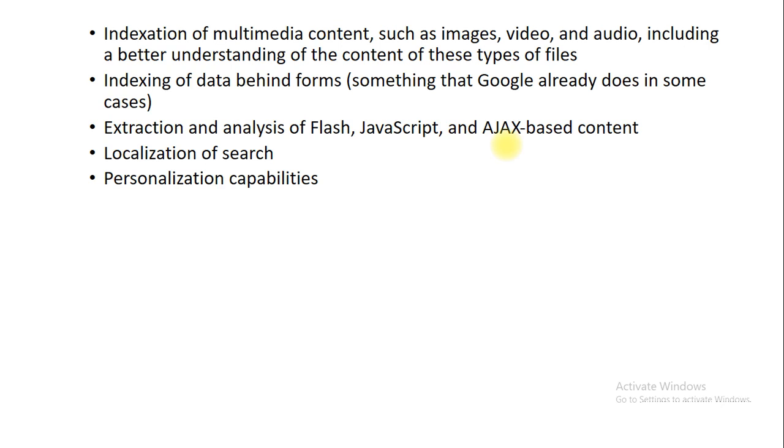Next is called localization of search. Suppose your product is based on the local area, at that time you need to improve the localization of search so that you can able to create the traffic on the website. And last is called personalization capabilities. See, Google maintains a record of your search, because once you type any keyword in the search box, so afterwards when you are going to perform any searches on the Google, at that time suggested searches would be there. So that is called personalization